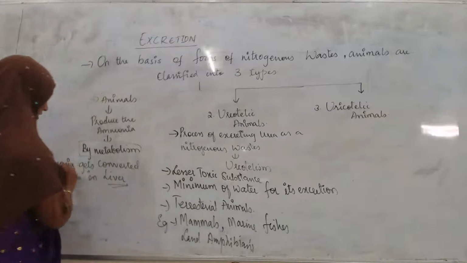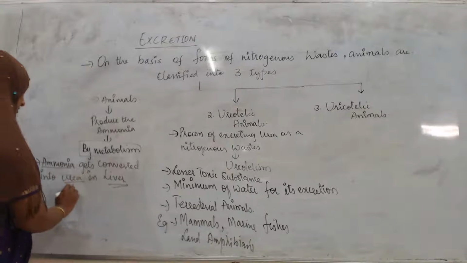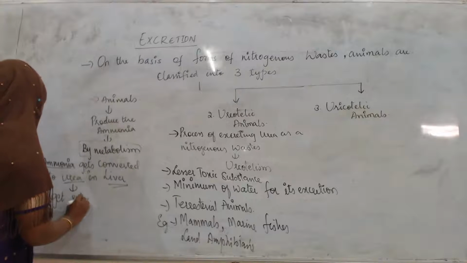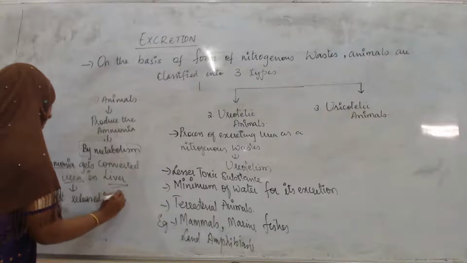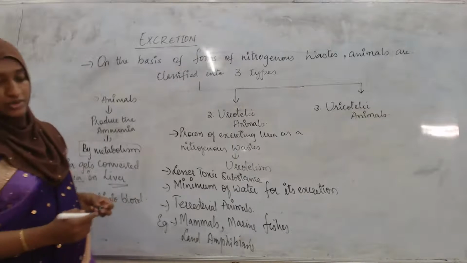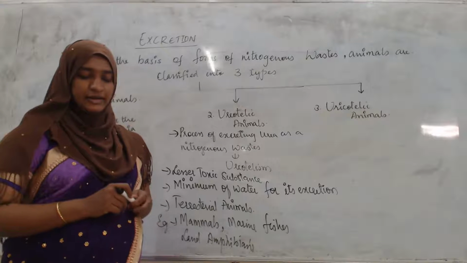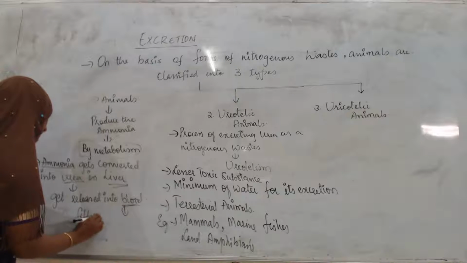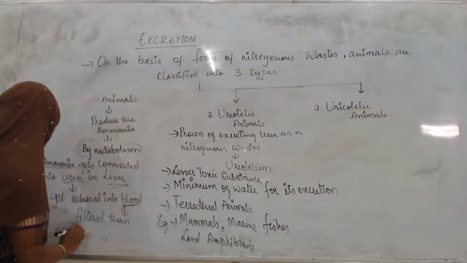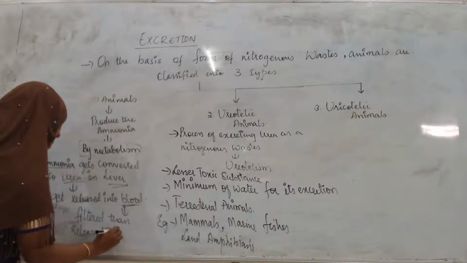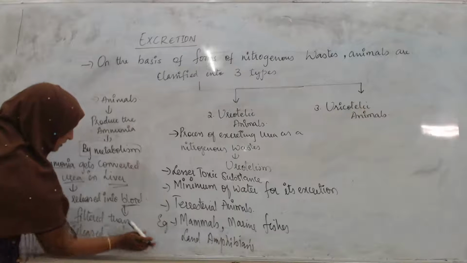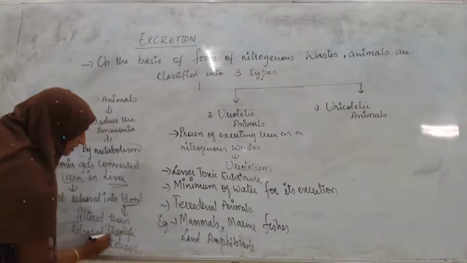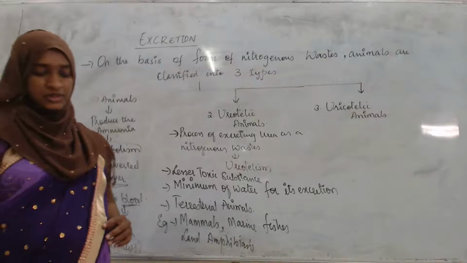After conversion, this urea gets released into the blood, which is filtered and excreted out by the kidneys, the organ specially meant for excretion.